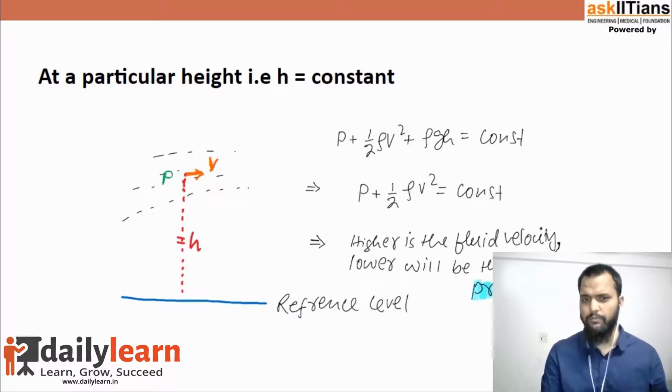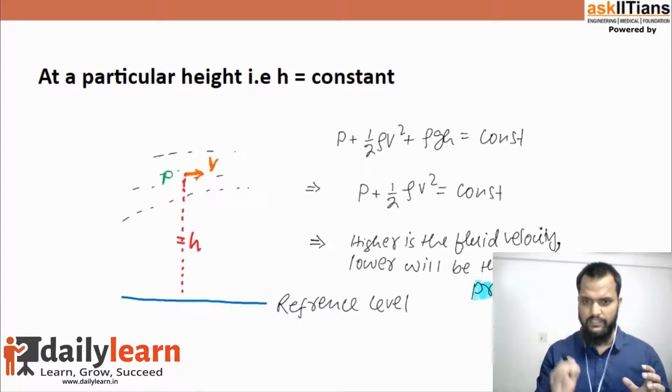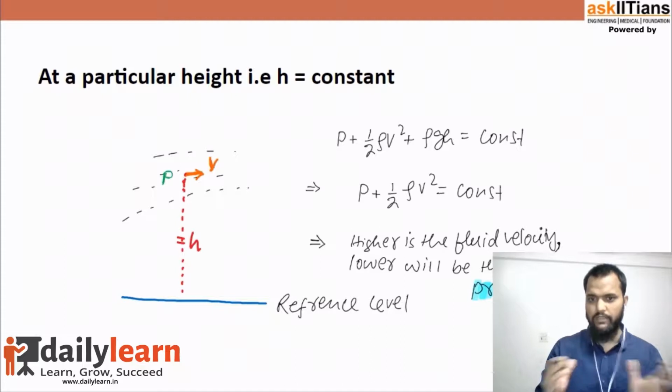At a particular point we are talking about. If height is constant, then rho gh is also constant. So we can say a more simplified form of Bernoulli's principle becomes: pressure plus half rho v square equals a constant. This indicates that at any particular point, if the pressure is more, fluid velocity is less, because the sum has to be constant.